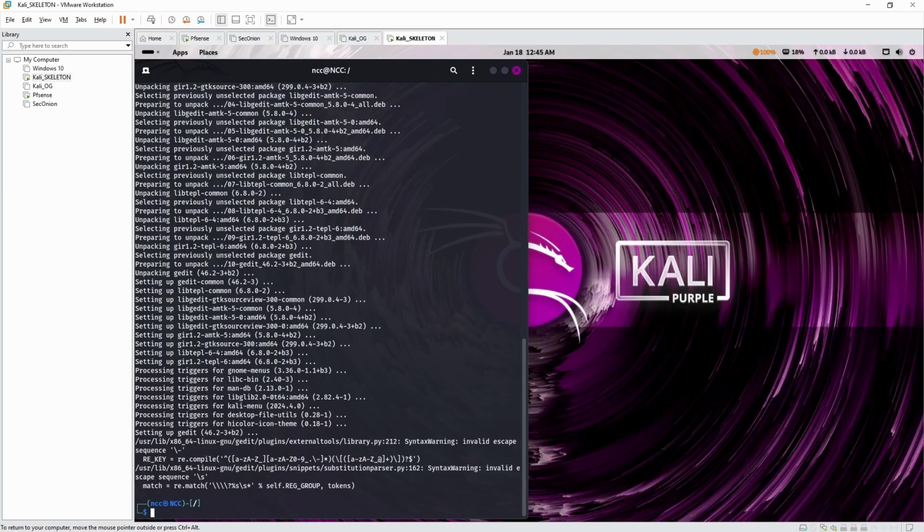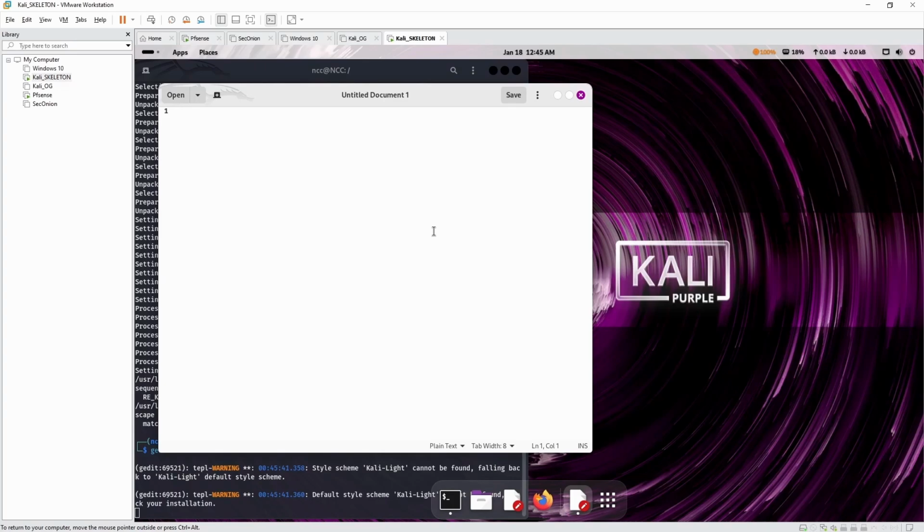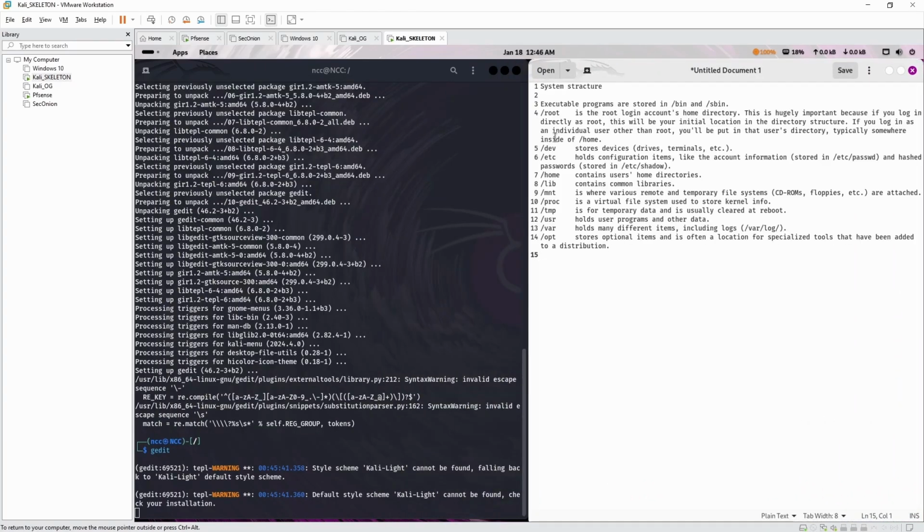The reason I installed gedit is because I want to show you something. Right here we have a copy of our file structure. I copied that straight off the Linux information that I have on my skeleton, and you can just have a quick look at where everything goes. Root is root. You can go to bin. Sbin is where your main tools are. For example, gedit would have been installed in one of those, and your CDs are also from those paths as well.